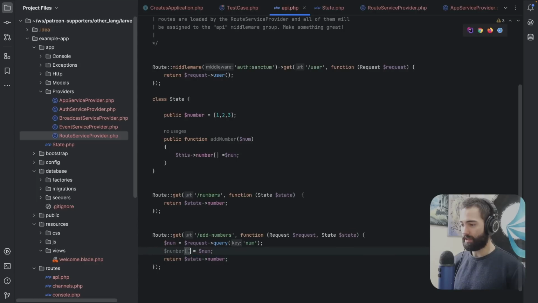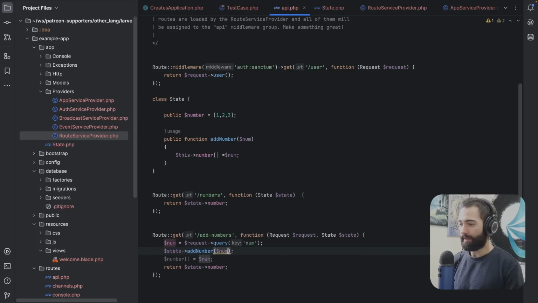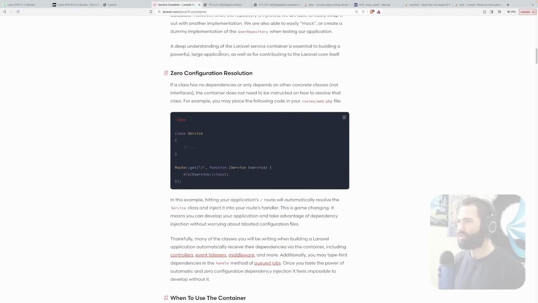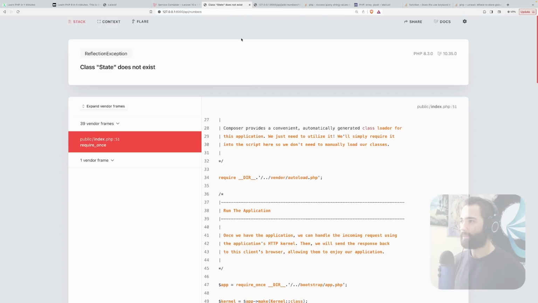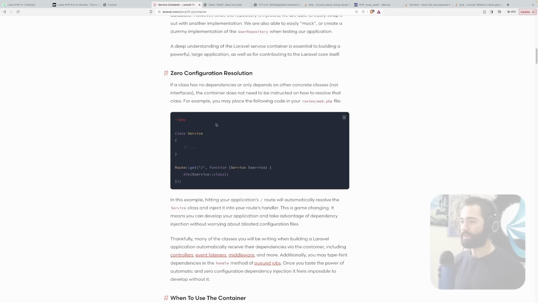So state, let me state, come on, add num. Okay, and then we pass the num over here. I feel like this is about to be a breakthrough. Regenerate caches, get the numbers, and state doesn't exist, obviously. Because why not? Why would this work? Because it told me this would work, and it doesn't work.